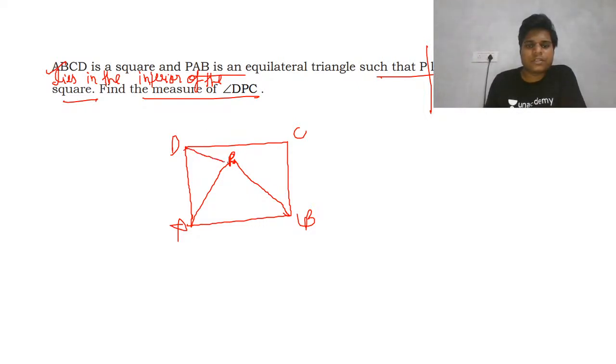DPC. You need to find this angle. Okay, so this is the question, guys. Quickly try, everyone, 30 seconds, then we'll discuss. Whoever is there, try this, then we'll discuss.